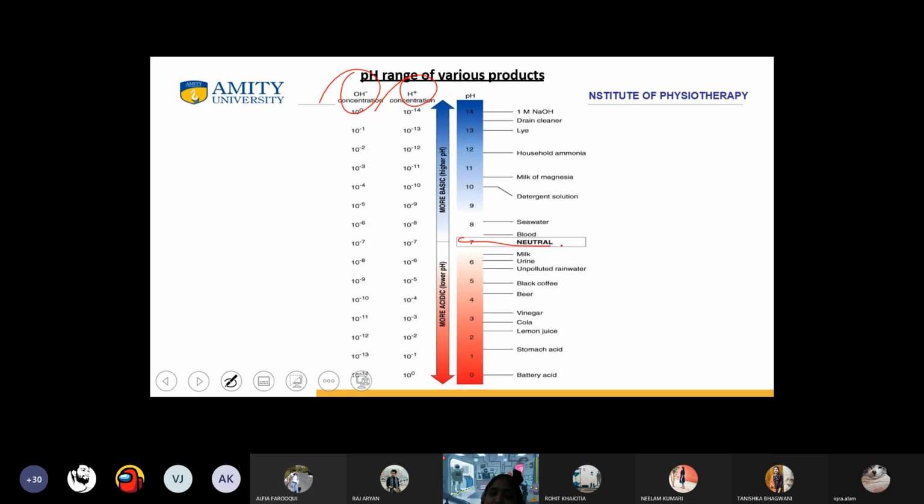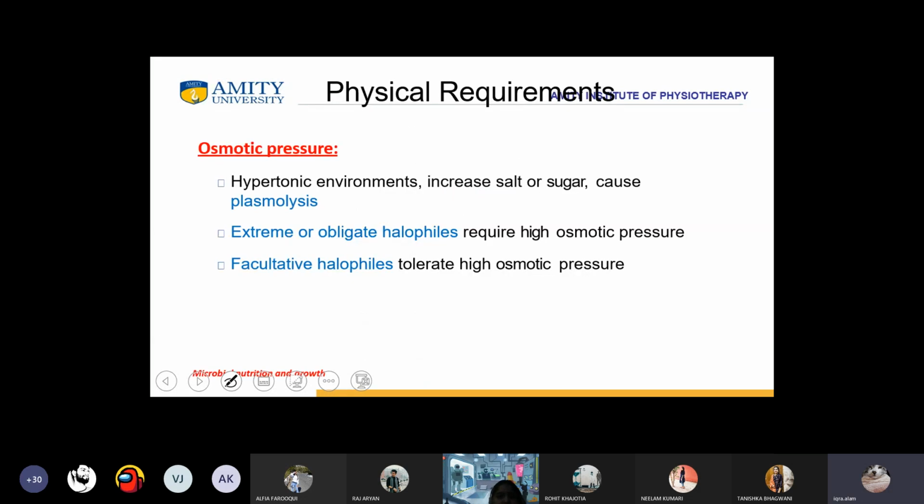Then we have neutral. Blood is basic. Then seawater. Then detergent solution, milk of magnesia, household ammonia, lye and drain cleaner, and after that NaOH. Okay students, clear or not?